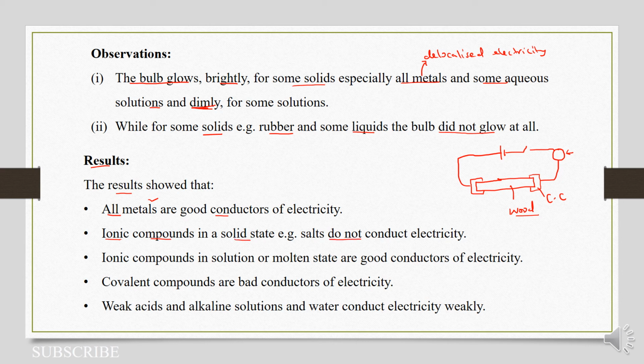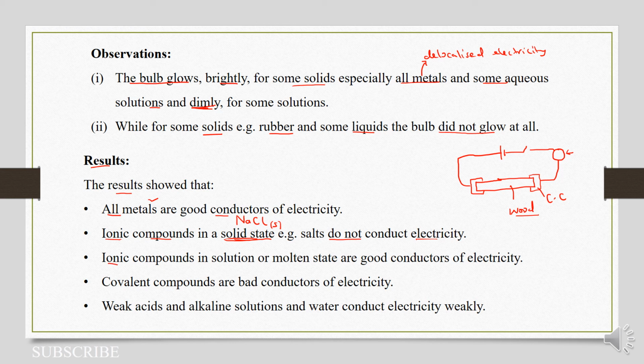We had a look at our salt, an ionic compound, sodium chloride, which in solid state will not conduct electricity, even though it is ionic, because the forces of attraction between the sodium cation and the negatively charged chloride ion are too strong for it to conduct electricity. So in solid state, ionic compounds do not conduct electricity, meaning the bulb does not glow or light.